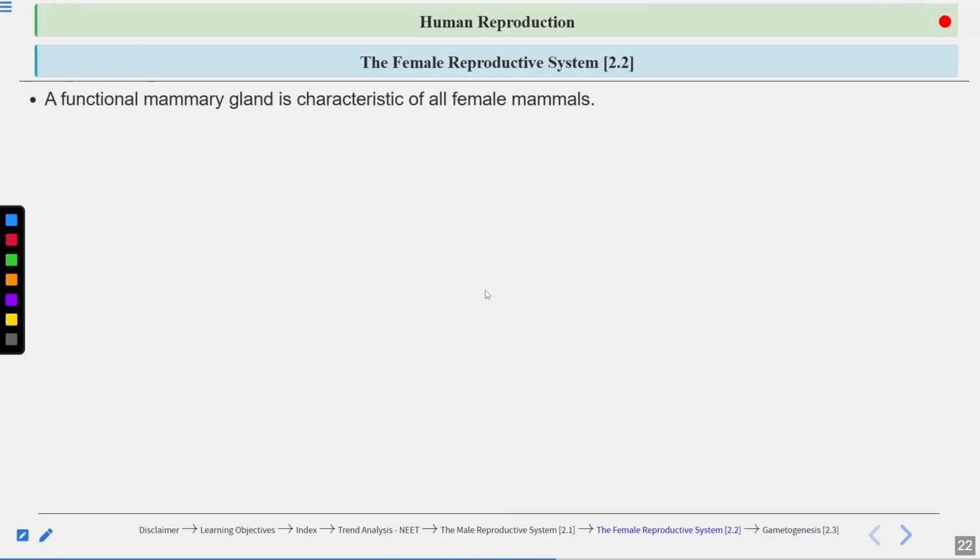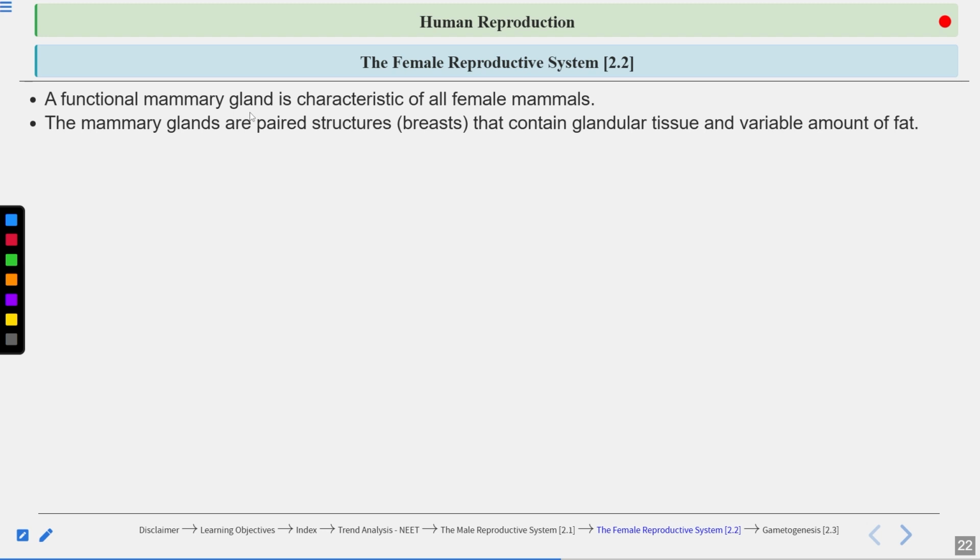A functional mammary gland is characteristic of all female mammals. Let's talk about the mammary gland now. Although they are not directly involved in reproduction, they are involved in milk production and child care. Mammary glands are paired structures known as the breast that contain glandular tissue. So a question can come from here: these mammary glands consist of which kind of tissue? Glandular tissue. They also consist of varying amounts of fat.